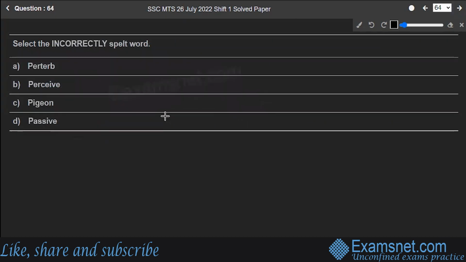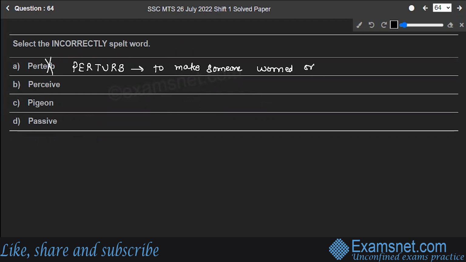Next is question number 64. You have to find out the incorrectly spelled word. The first one is perturb. These are the wrong spellings for the word perturb. What are the correct spellings for this? This is perturb, which means to make somebody worried or upset.